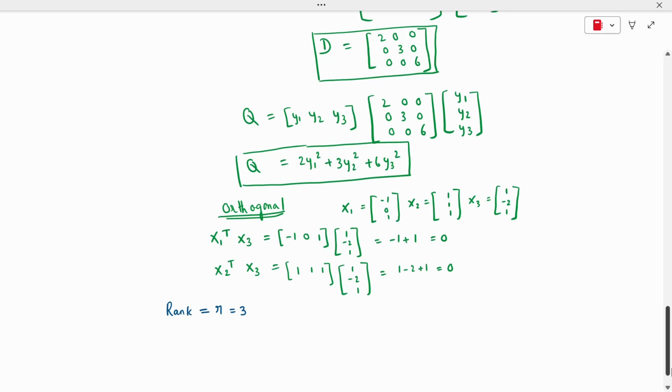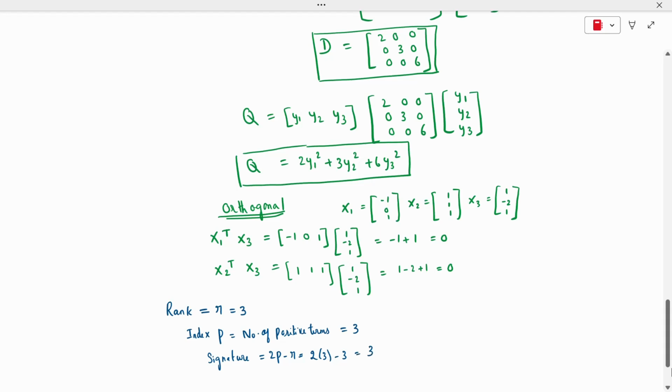The index is denoted by the symbol P. It is the number of positive terms, or the number of positive values in the eigenvalues. How many positive values do I have? 3 positive values. So the index is 3. Signature: we have a formula, 2P minus R. R and P we have calculated. 2 into 3 minus 3, so 6 minus 3, 3.